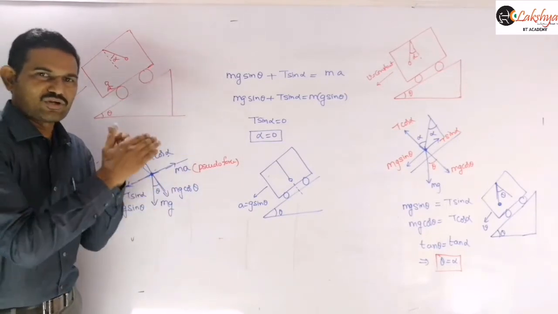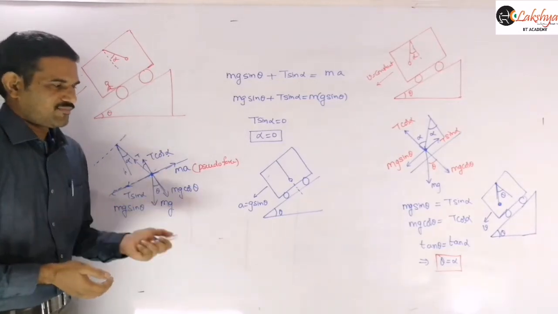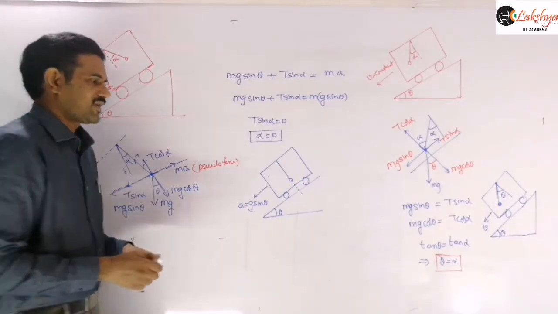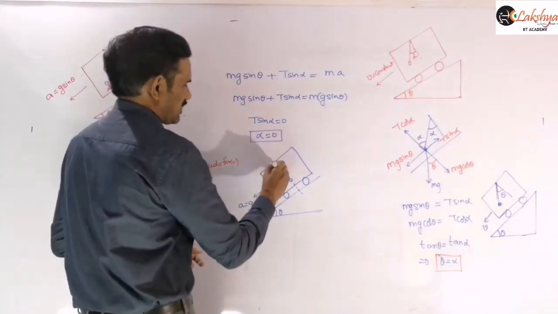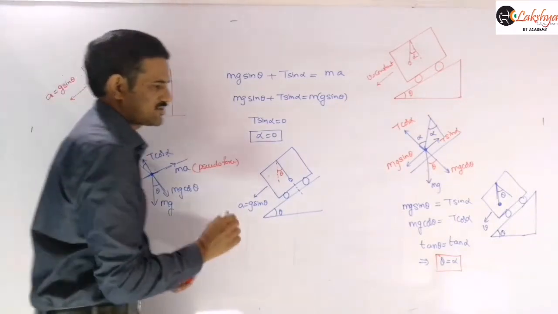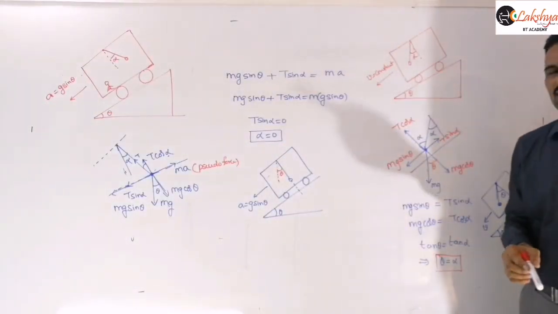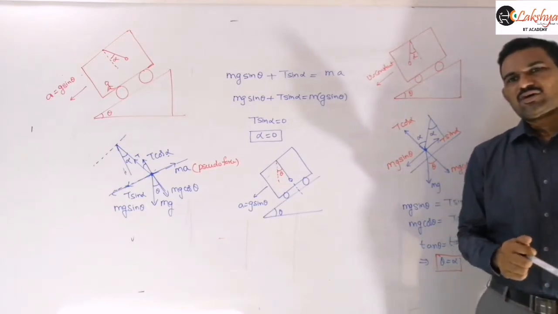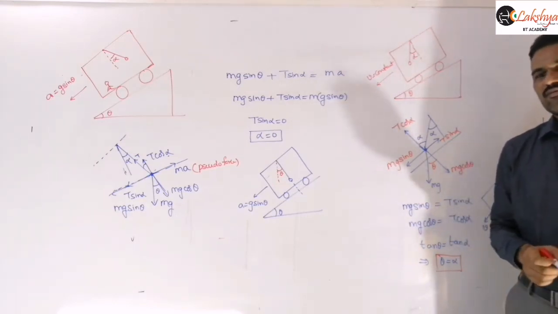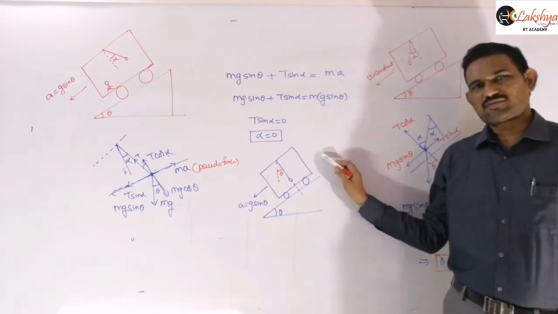That indicates the pendulum itself is along the normal to the inclined plane. Whereas with the vertical, it makes an angle theta with the vertical. This normal to the inclined plane makes an angle theta with this vertical here, right? So mention those points clearly. Therefore the string makes an angle 0 with the normal to the inclined plane.